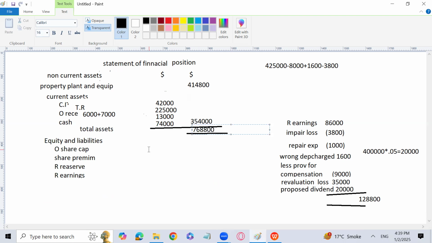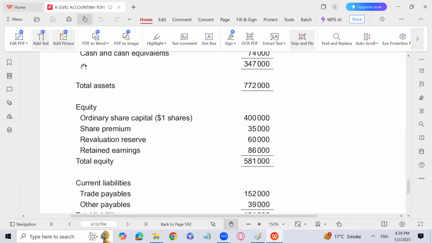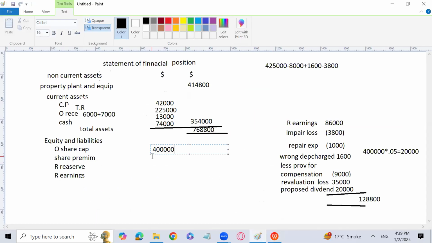768800. Now let's talk about the ordinary share capital. That is 4 lakh. Share premium is given. That is 35,000, right? So it will remain the same, 35,000, no problem.